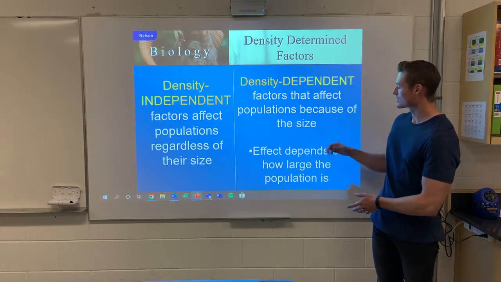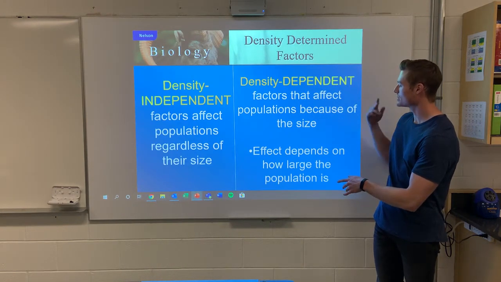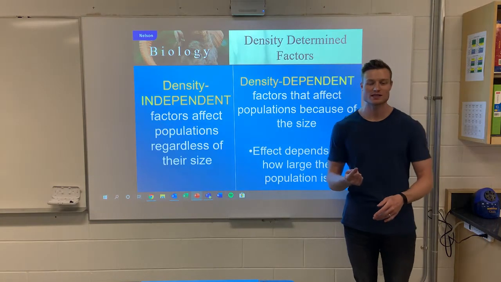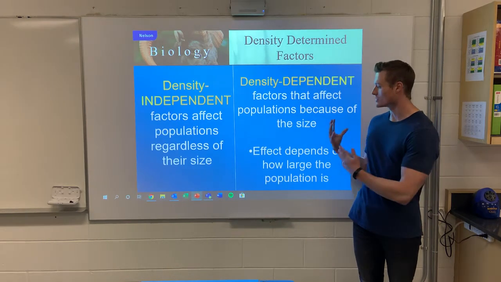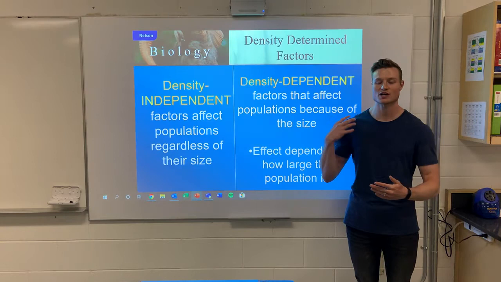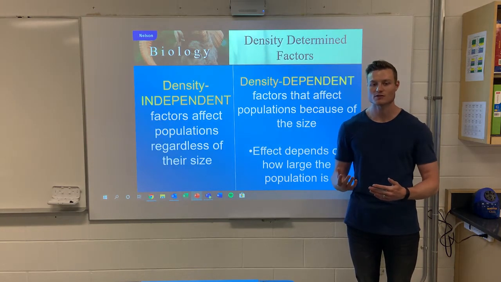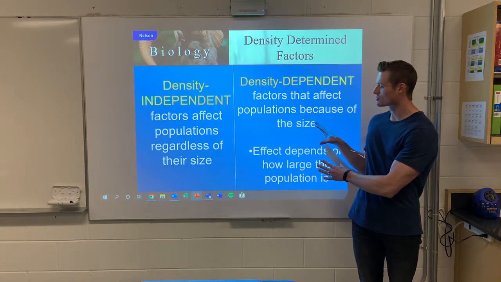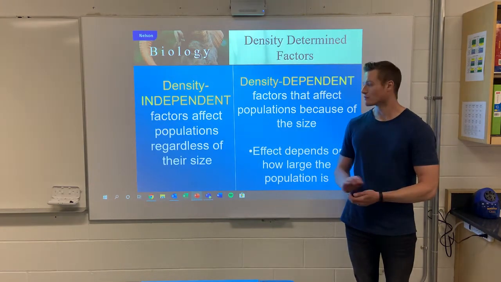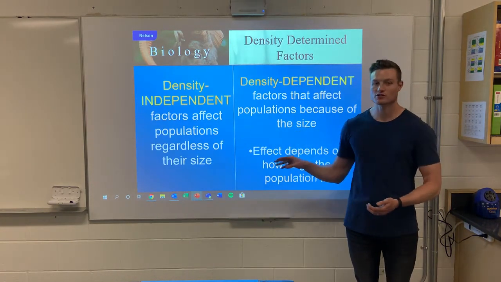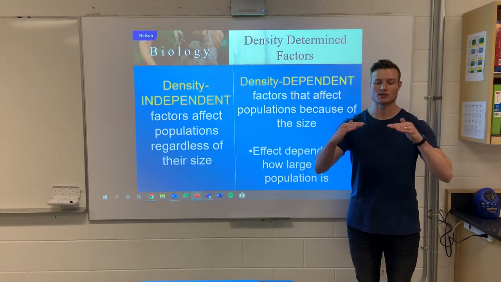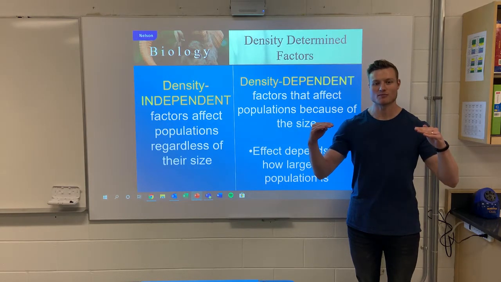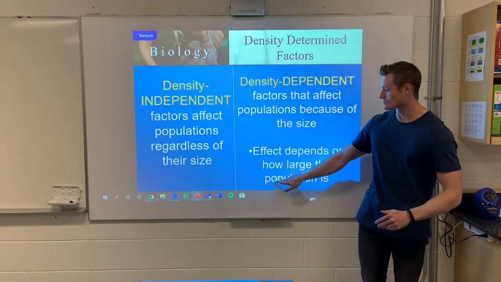Density dependent factors are factors that affect a population because of its size. So if you have too many deer, we now have competition. Competition for food, competition for resources, competition for shelter, competition for mates. Since there's more deer, it's more likely there's going to be a bacterial infection or some type of parasite infection. Because the population is so large, we now have these issues. Versus, it doesn't matter if the population is large or small, that factor is going to affect it. And overall, it's going to limit our population size, usually keeping that population near the ecosystem's carrying capacity.